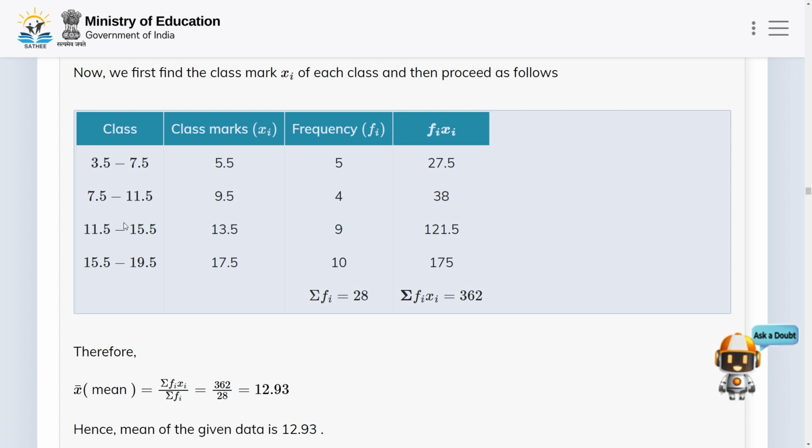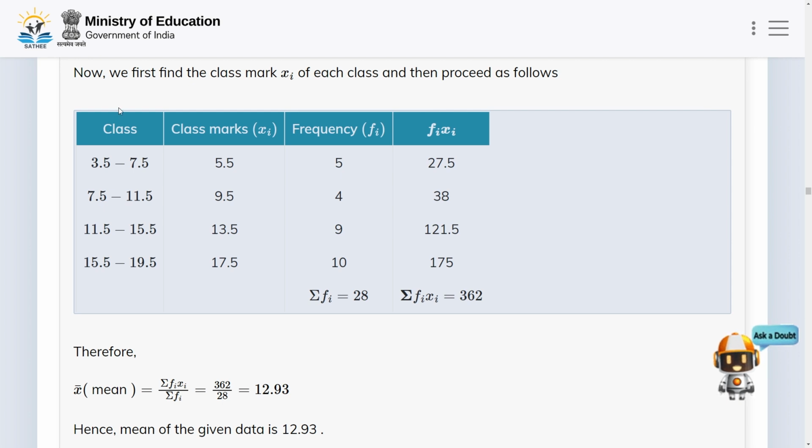Okay, and for class 11.5 to 15.5, class mark xi is 13.5, frequency fi is 9, and fi xi is equal to 121.5. Okay, and for class 15.5 to 19.5, the class mark is 17.5, frequency fi is 10, and fi xi is equal to 175.